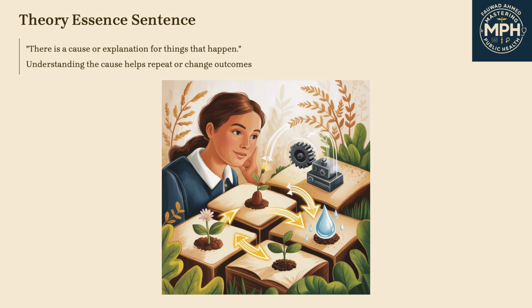Second is the theory essence sentence. The theory essence sentence says there is a cause or explanation for things that happen. If we know what caused an outcome, we can either repeat it or change it. This applies to weight loss, quitting smoking, sticking to a treatment plan, and more.